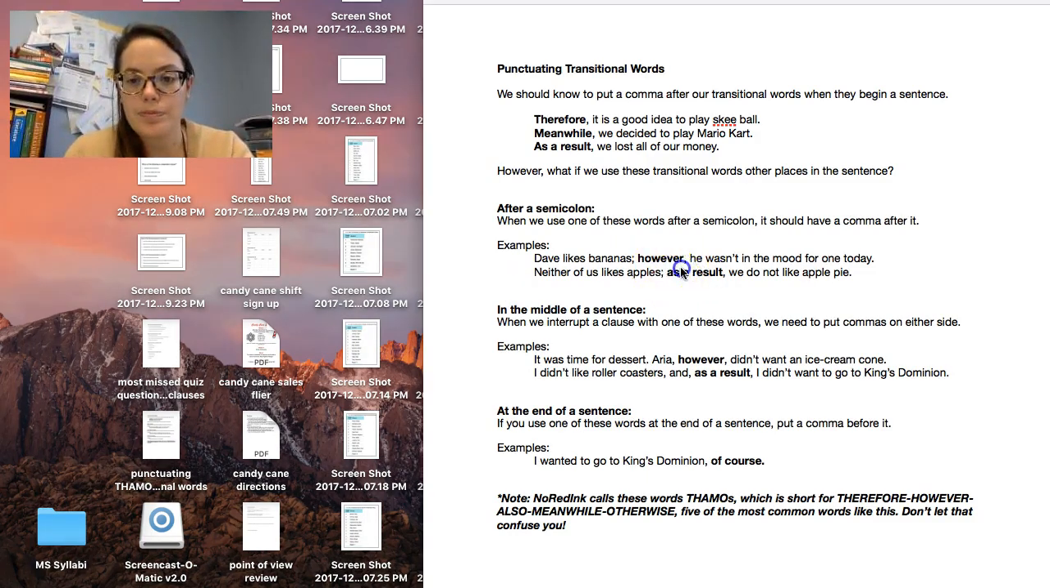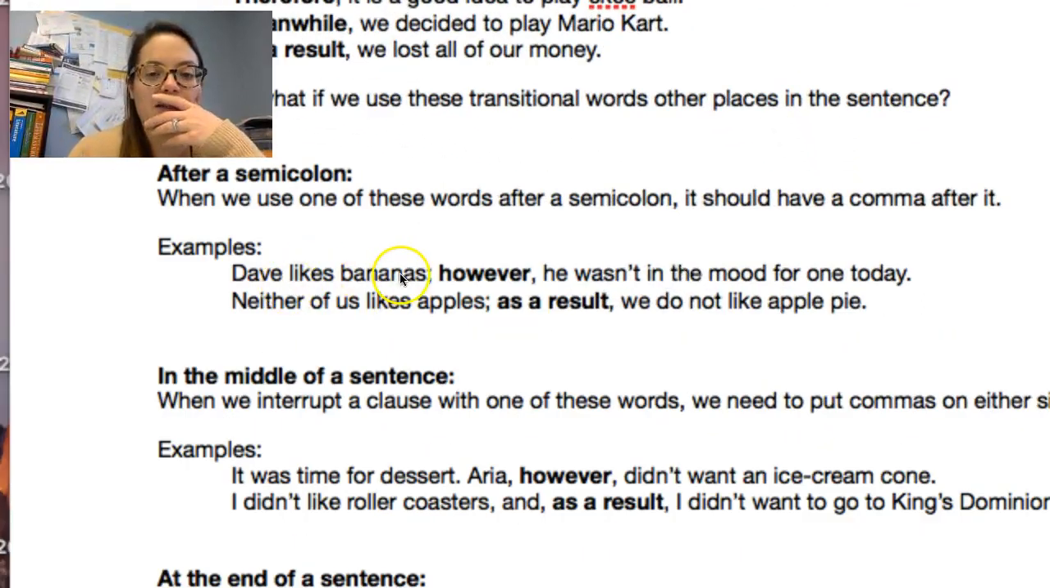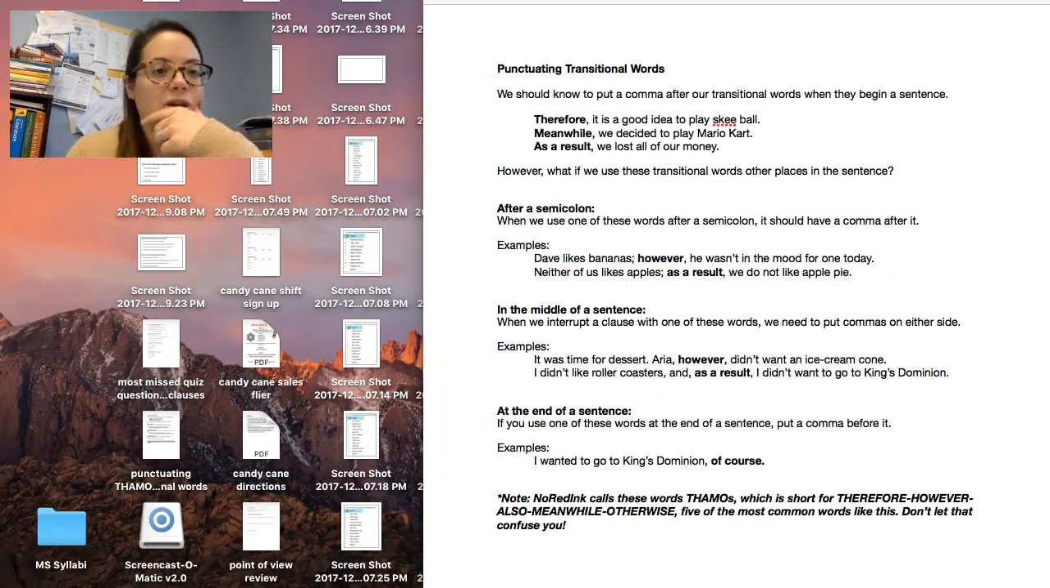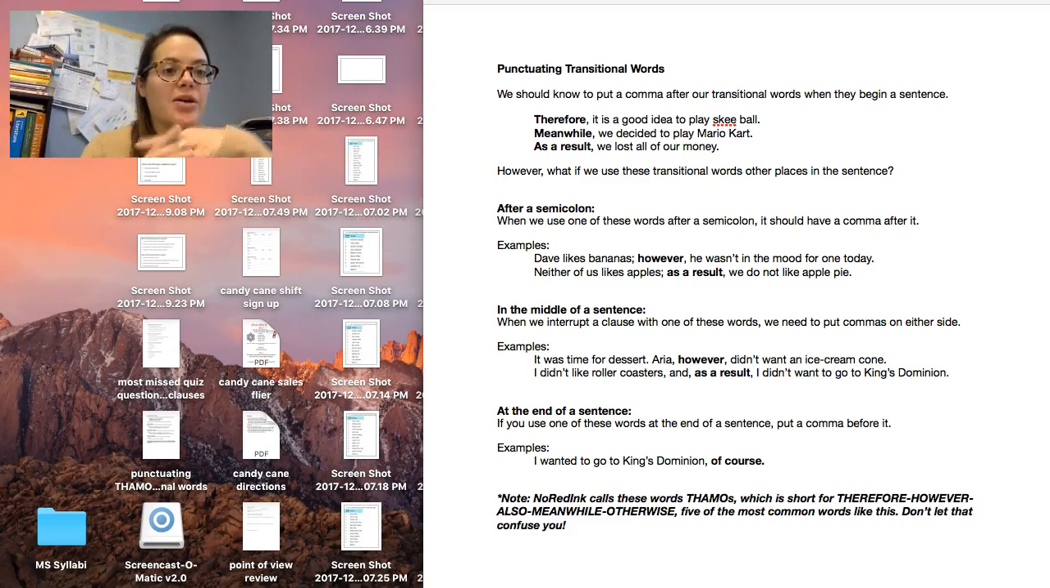So looking at it here, Dave likes bananas; however, he wasn't in the mood for one today. I have my two independent clauses. I'm joining them with a semicolon. I want to put a comma after my transitional word there. Same thing here. Neither of us likes apples; as a result, we do not like apple pie. Okay? And a lot of the time, it is good to use a transitional word after our semicolon to show kind of why those two independent clauses connect. Okay, so how they fit together.